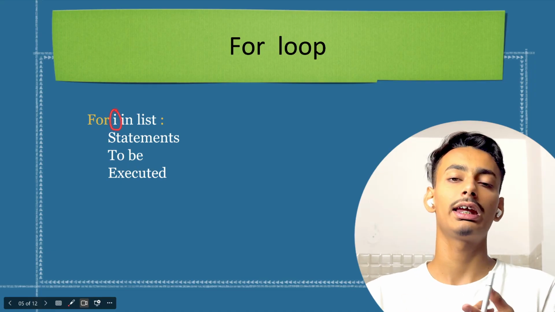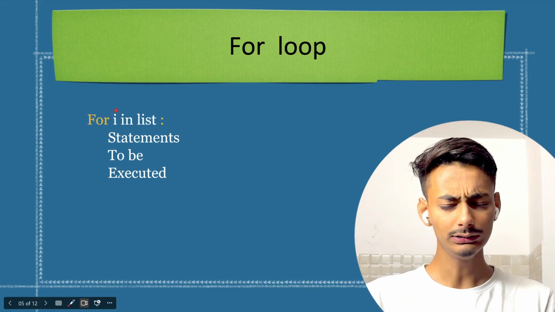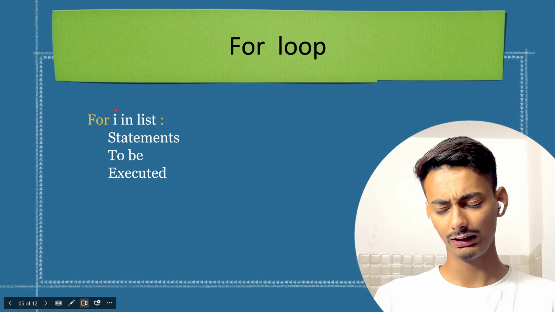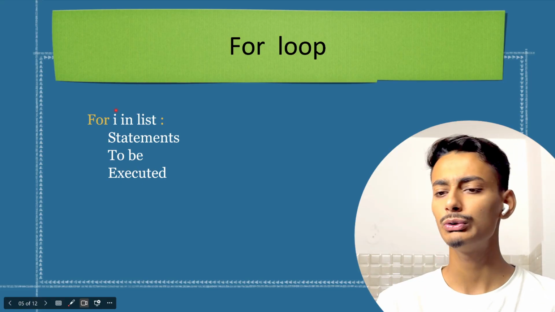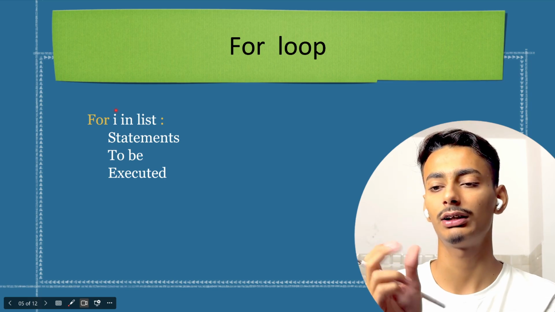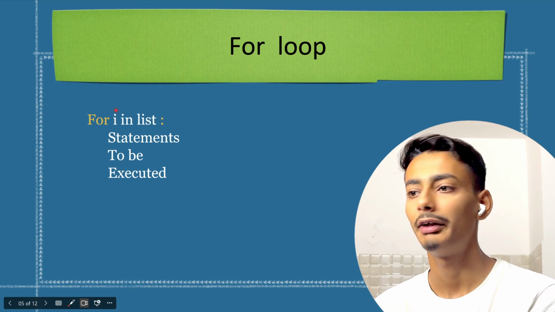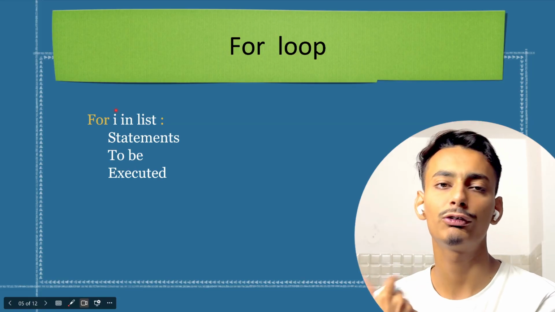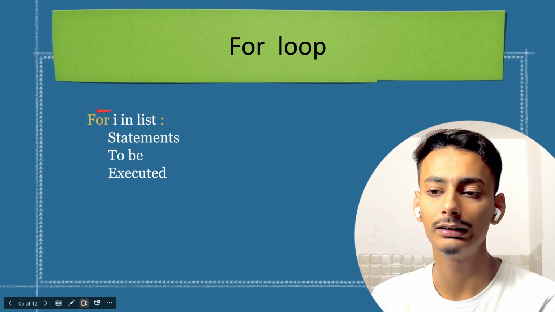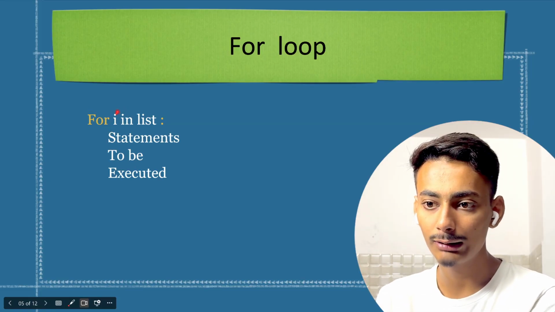Either you can use i, j, k, l, m, n, o, p, any alphabet, or you can choose any word also. I can write for apple, for mango, for banana, or for chair, for table, for furniture, for anything. It's just a variable name.